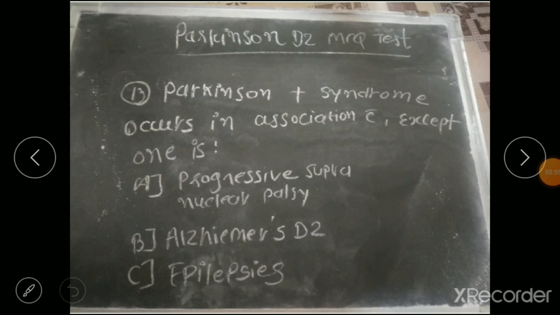Question 13. Parkinson plus syndrome occurs in association with, except one: A, progressive supranuclear palsy. B, Alzheimer's disease. And C, epilepsy. So the correct answer is epilepsy, because the other two are neurological degenerative disorders which are associated with Parkinson disease. That's why it is known as Parkinson plus syndrome. But epilepsy is not one of them.